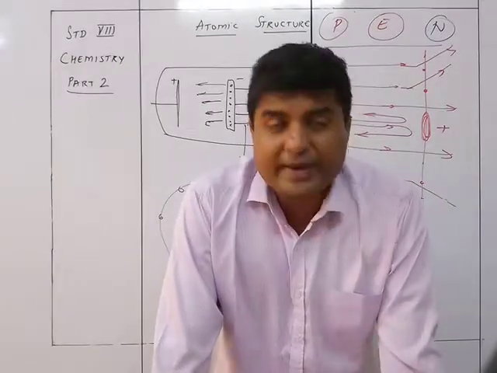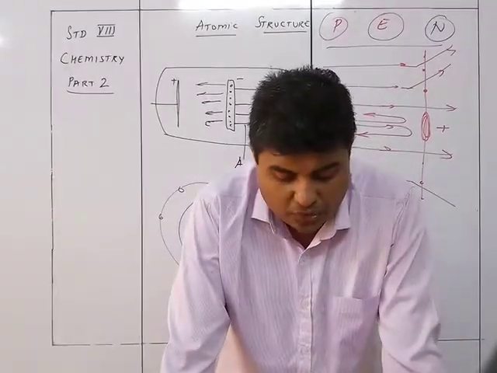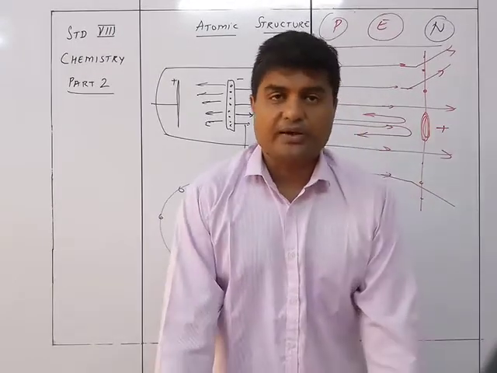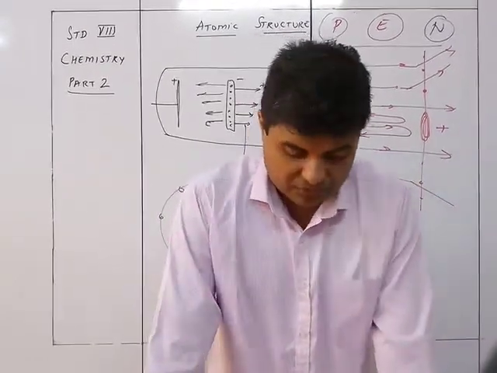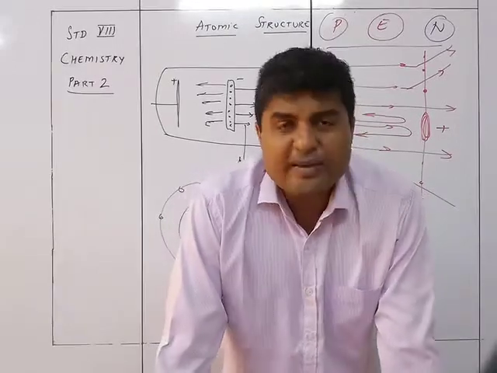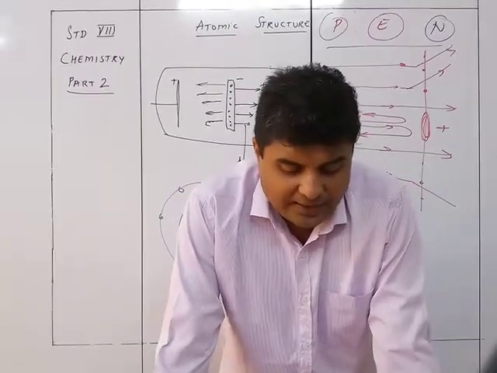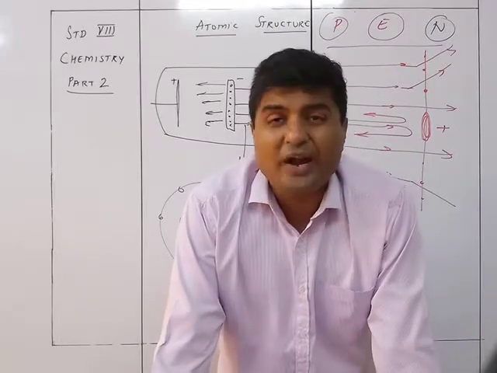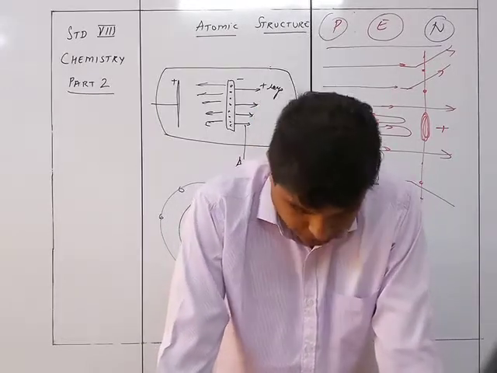His discovery was the location and mode of rotation of electrons around the nucleus. So Bohr's atomic theory postulates that electrons revolve around the nucleus in fixed orbits called energy levels.